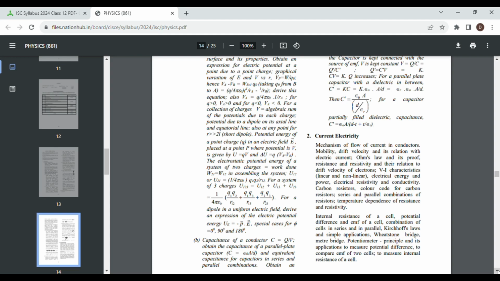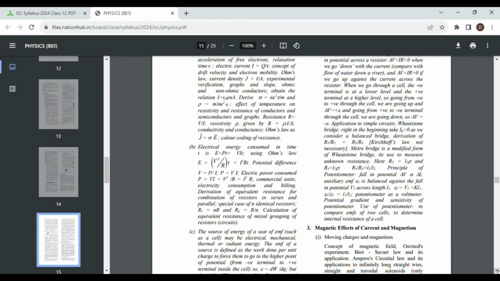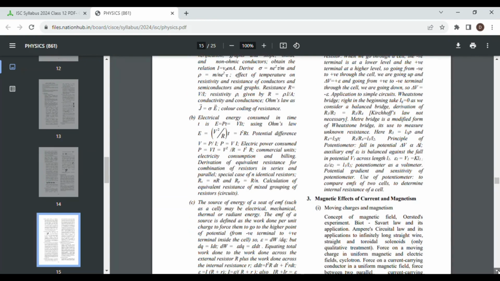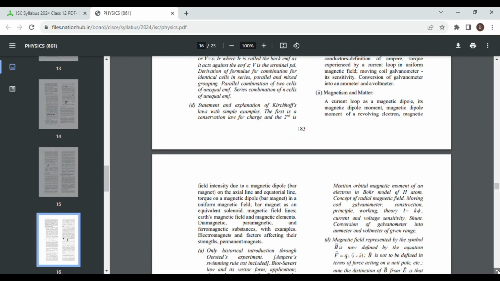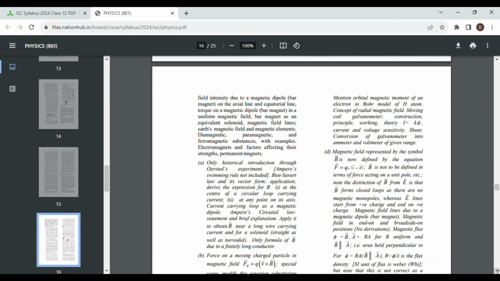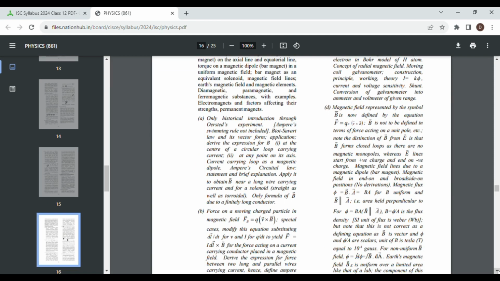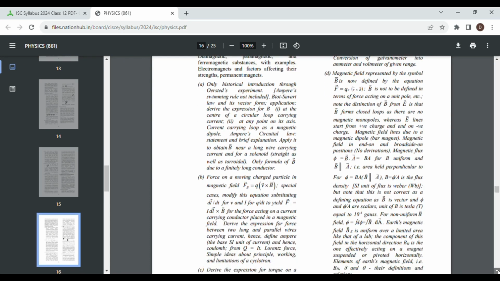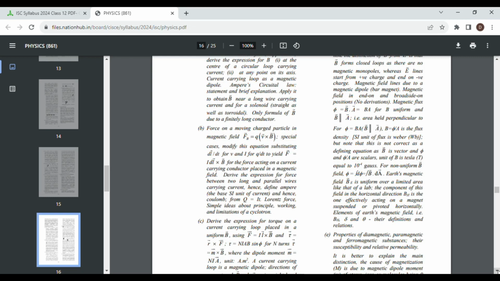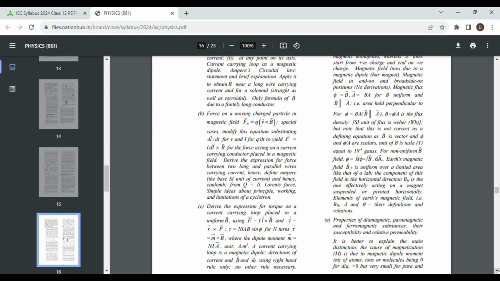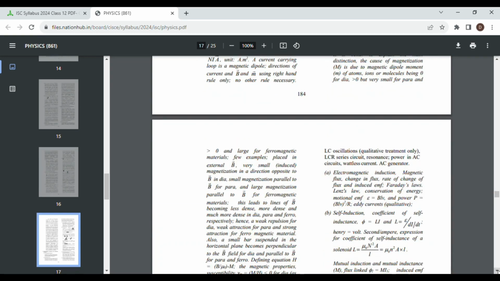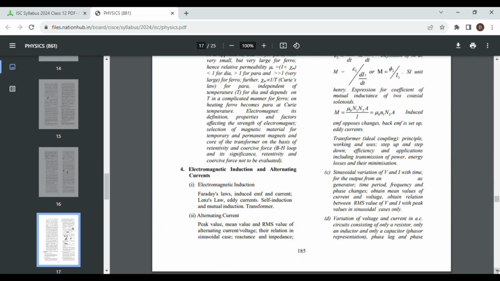I hope you are getting my point. I'll give you the link of the PDF in the description box. Please check it, download it, print it out, and keep it by your side whenever you sit to study physics. And the moment you cover something, mark it in the syllabus with a pencil or a marker. That will give you an idea that you are covering things, you are moving ahead, you are progressing, you are moving towards a goal.